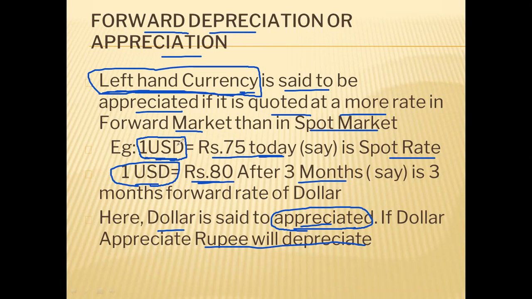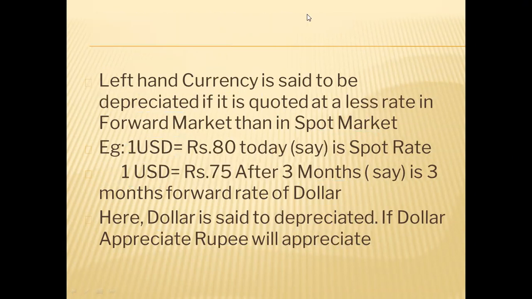Whether a currency is appreciating or depreciating, for that you have to see the left hand side currency. So 1 USD today 75, after 3 months 80. Price is increasing, so we will say dollar appreciated, rupee depreciated. Now in this example, 1 USD is 80 today, after 3 months it is becoming 75.